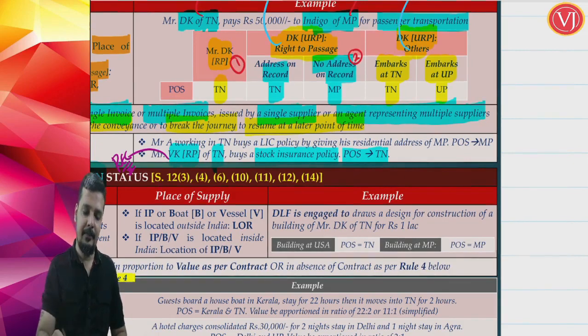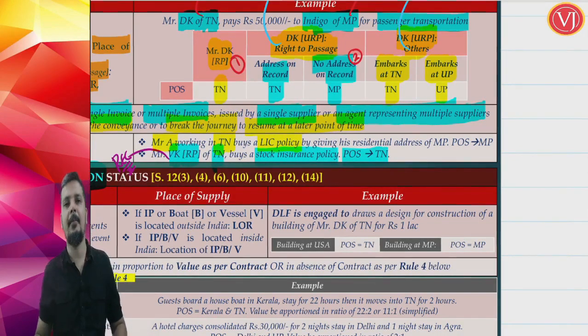Another example. Mr. A, working in Tamil Nadu, not registered, buys an LIC policy. One is the example of general insurance, one is the example of life insurance, and one is the example where the recipient is registered, one is the example where the recipient is not registered. If nothing is mentioned, it means that he is not registered. He has given his residential address.